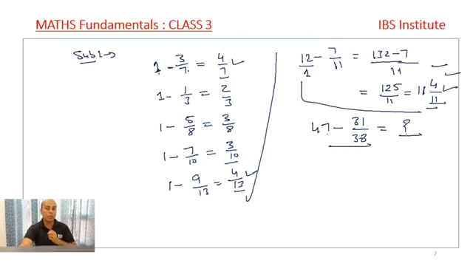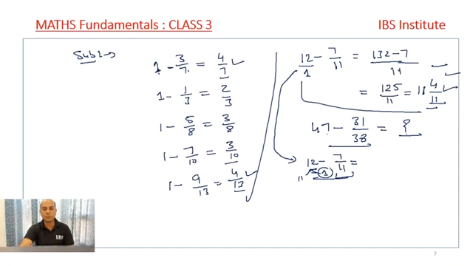So in order to solve such questions, we apply a very simple approach. See what we have over here: 12 minus 7 by 11. This is the question we want to solve, right? Now, since 7 by 11 is a proper fraction, it is less than 1, right? So I don't need to involve the whole of the 12 to subtract this. What I can do is, out of this 12, write 11 and keep 11 apart.